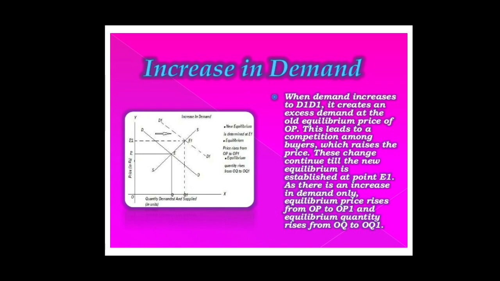As we can see from the figure that at new equilibrium point E1, the equilibrium price increases from OP to OP1 and equilibrium quantity also increases from OQ to OQ1. Thus we can say that as there is an increase in demand only keeping supply constant, both the equilibrium price and equilibrium quantity increase.